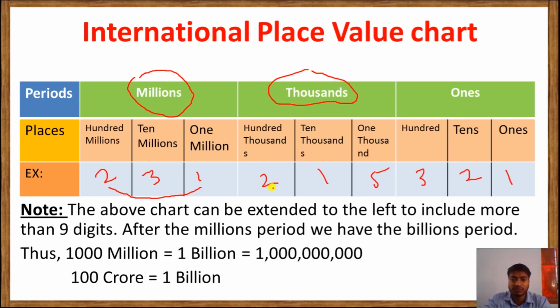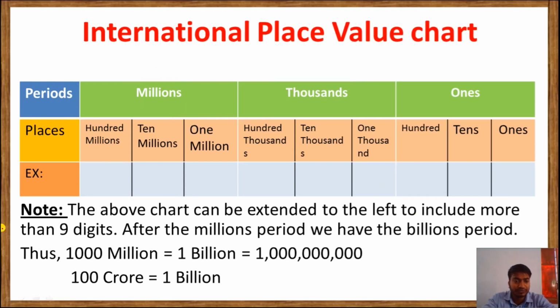Then 321, and these are in the ones period, so we'll say 321. So the numeral name is 231 million, 215,000 and 321. Okay, so this chart is clear to you.